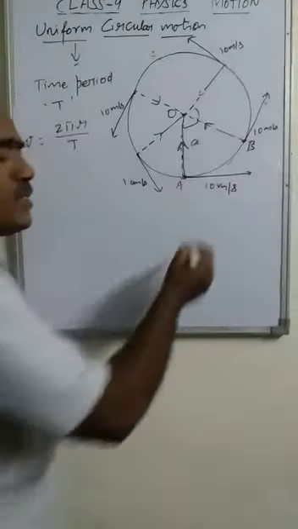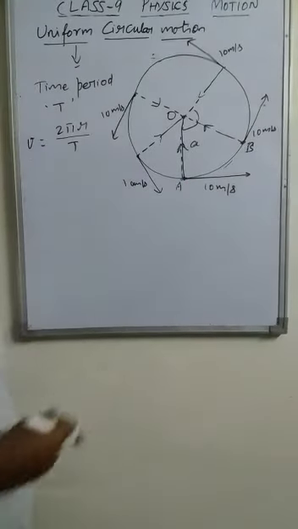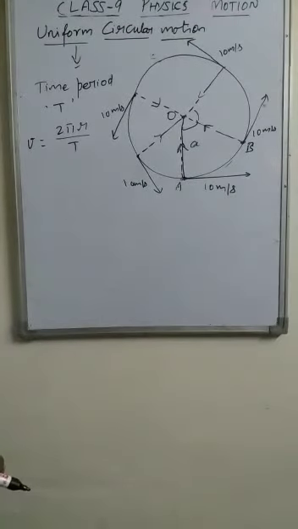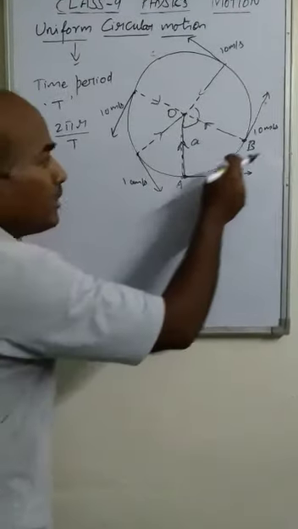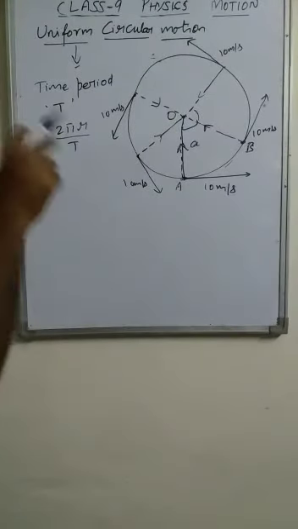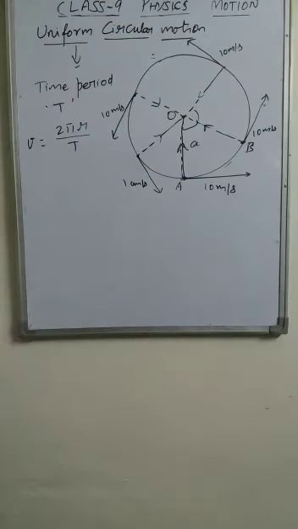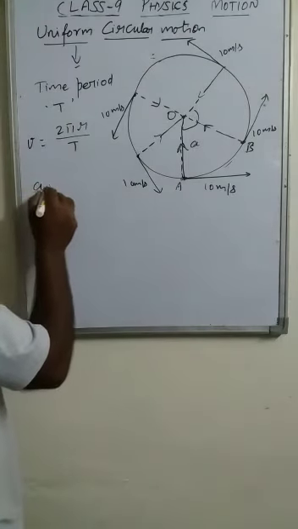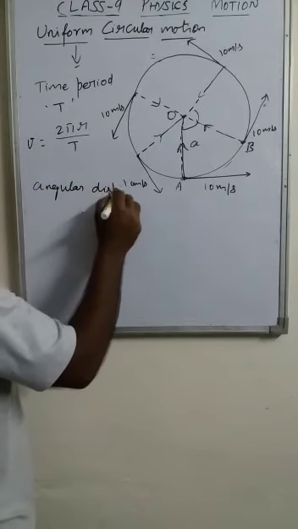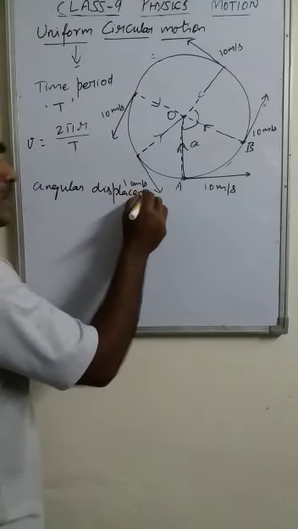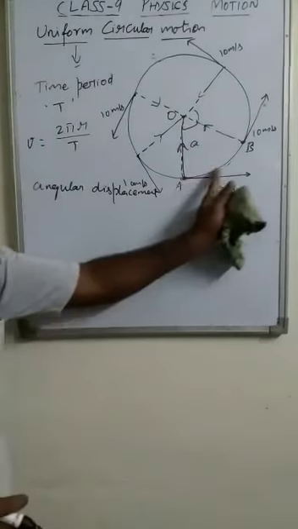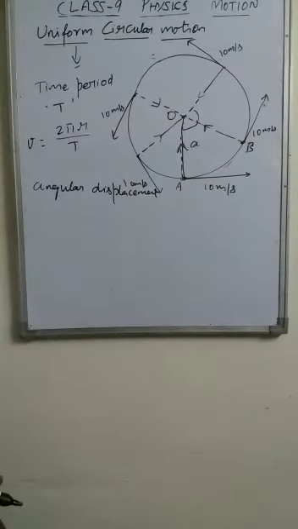The object is displacing along the circumference of the circle, and while moving along the circumference, it displaces at the center also. So at the center also some displacement is produced. That we call angular displacement. Angular displacement is nothing but simply an angle formed at the center while the object is moving along the circular path.